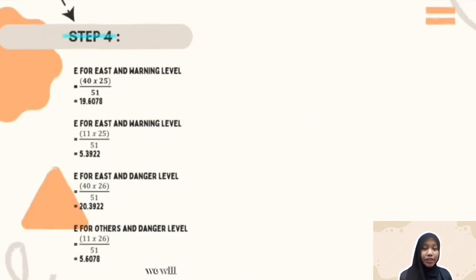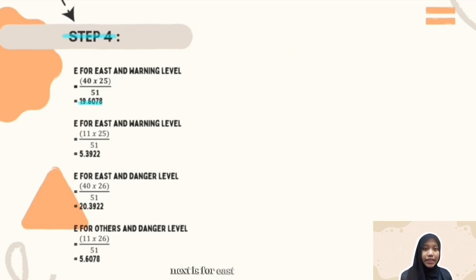In this step, we will calculate the value of the test statistic. The formula for the expected frequency E for a cell is calculated as row total multiplied with column total, then divided by sample size. As you all have seen the table about the area and the types of water level in flat area in step 1, we can calculate the expected frequency E for each cell. E for east and warning level is 40 multiplied with 25 and divided by 51, which is 19.6078.